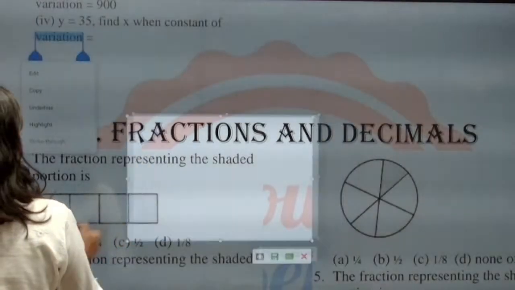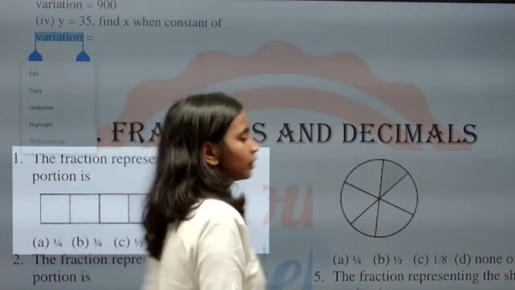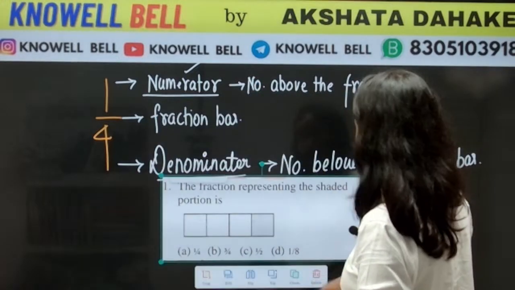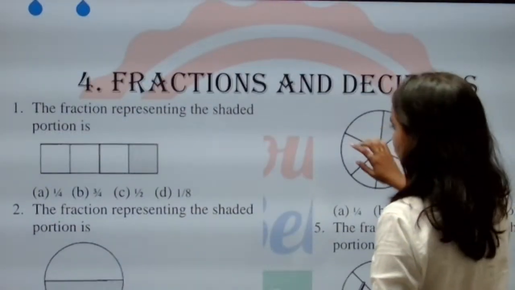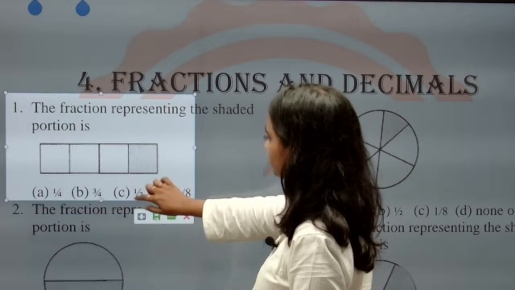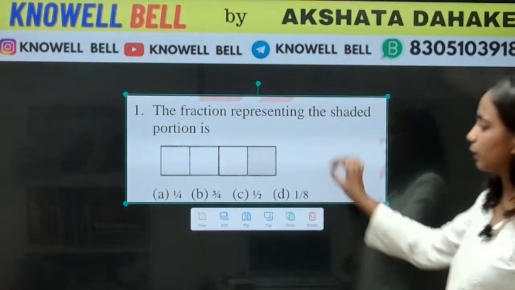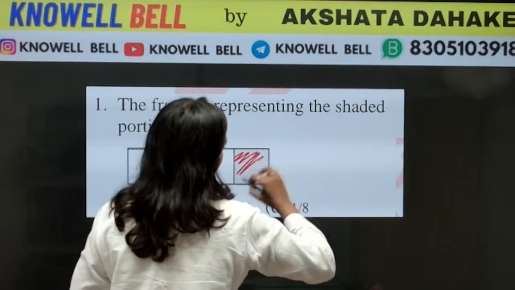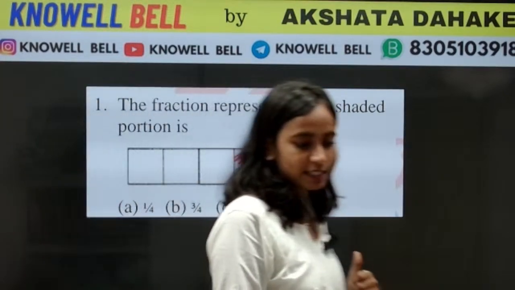Okay everyone, the first question is: the fraction representing the shaded portion is. In the question you have to tell which fraction represents the shaded portion. Quickly provide your answer. Here in question number 1 is our figure. What is the shaded portion? This is the shaded portion. So what will the fraction be?